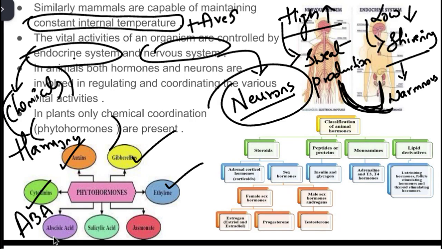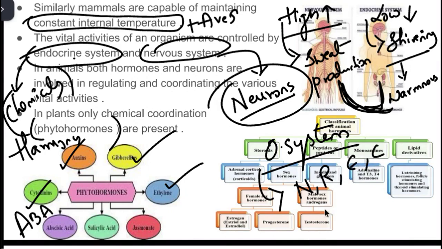So whether it is a human or a plant, coordination is essential for survival and proper functioning, even if the mechanisms are different. Why we are mentioning this: if you take mammals, the humans, as an example, we are at the organ system level of organization, right? Organ system level of organization means we have multiple physiological processes happening inside our body. Like we learned in life processes, we have the digestive system, respiratory system, excretory system, circulatory system, immune system, lymphatic system, right? So there are multiple systems running inside our body.